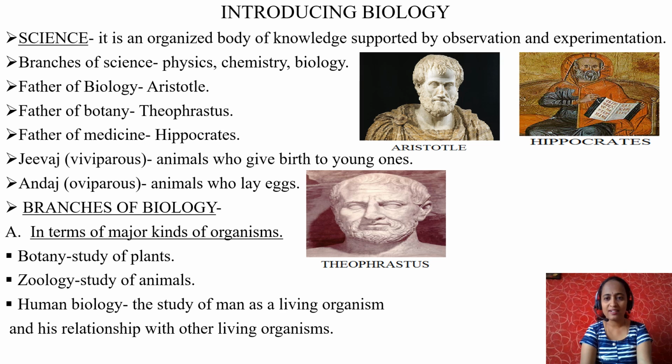First, let's learn what is science. It is an organized body of knowledge supported by observation and experimentation. Without observation and experimentation, you cannot find any new things. What are the branches of science? As we know, physics, chemistry, biology. There are three branches of science. What are those three branches? Physics, chemistry, and biology.